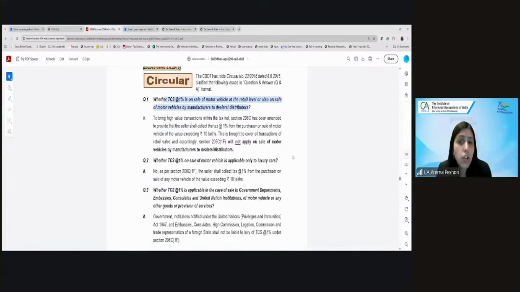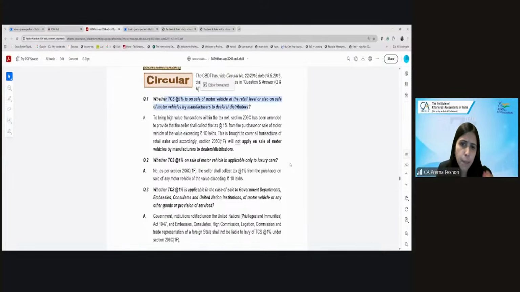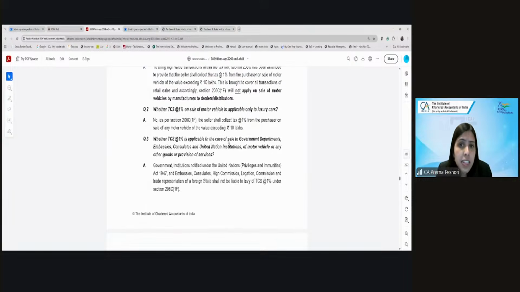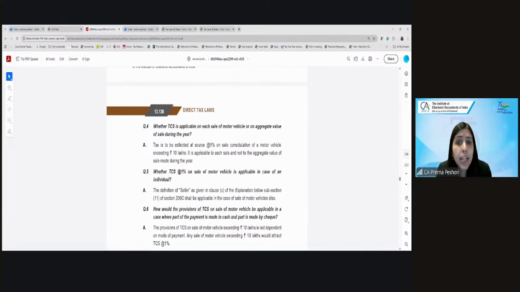Then the second is whether it only applies to luxury cars. The answer is no, it applies to all the cars exceeding more than 10 lakhs. Whether the TCS is applicable in case of sale to government department, embassies, consulate, UN institutions, the answer to that is no. Then whether TCS is applicable on each sale of motor vehicle or on aggregate sale. So it has to be considered on each sale and not the aggregate sale.